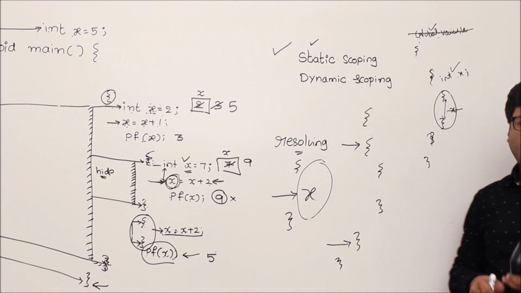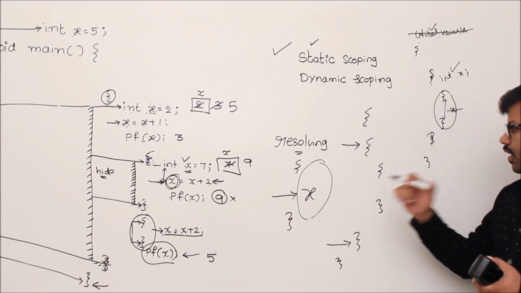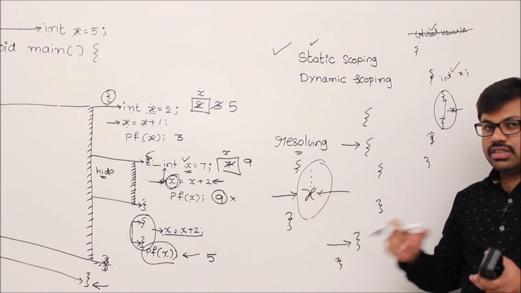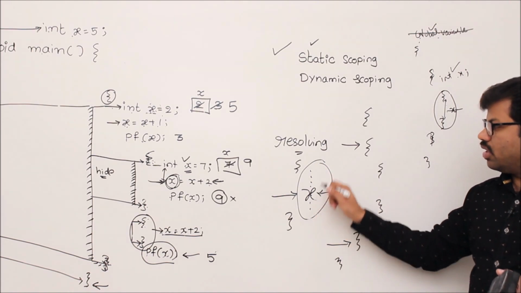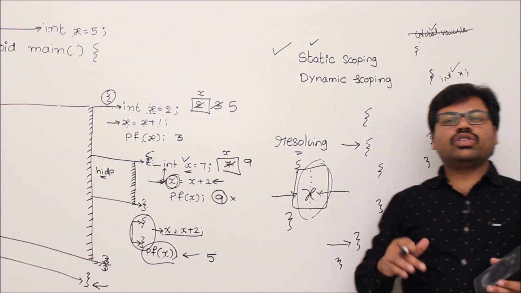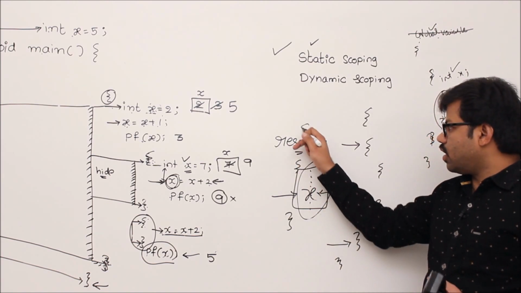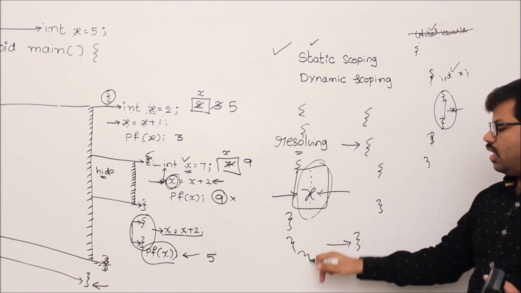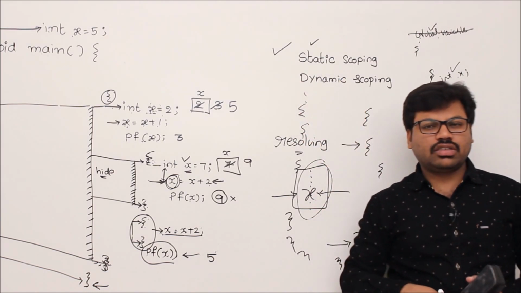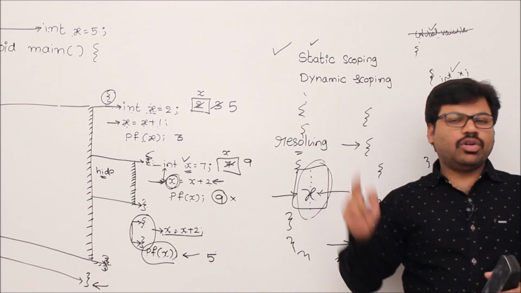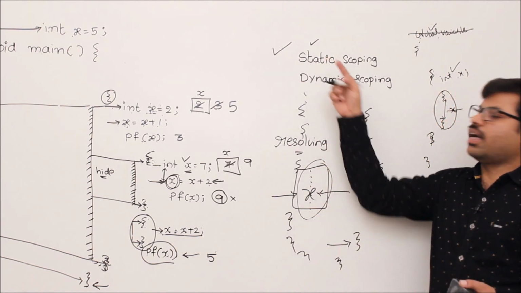Okay, let me summarize static scoping. Whenever you refer to a variable, search for the definition of that variable in the immediate block. If you don't get it, go to the next block that surrounds this block, and if you don't get it, go to another block till you reach all the blocks. If you don't get it anywhere, then go to the global variables and take it. That is called static scoping.